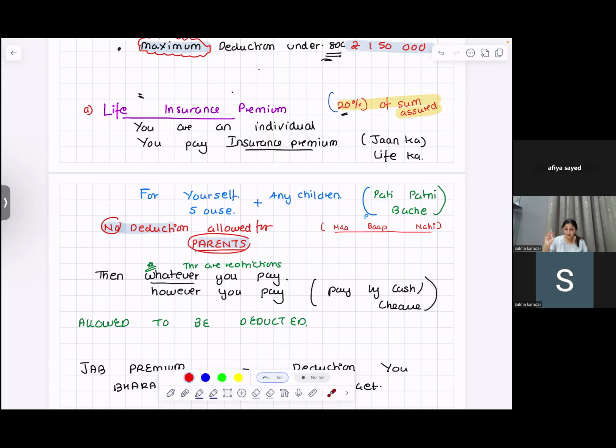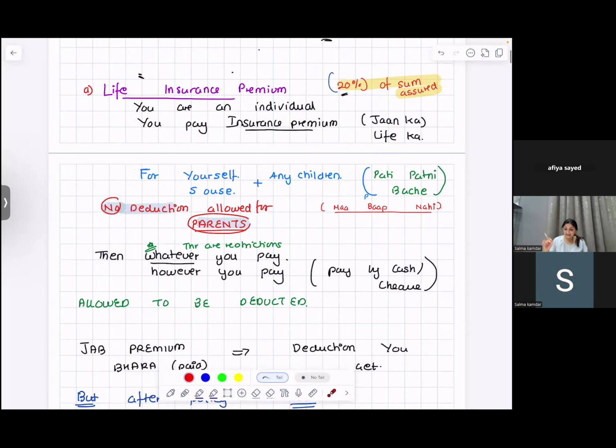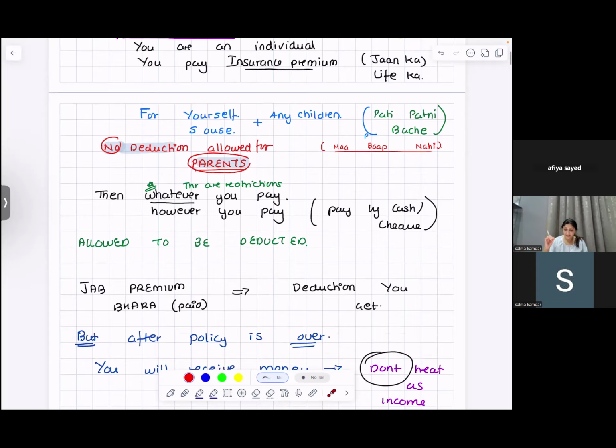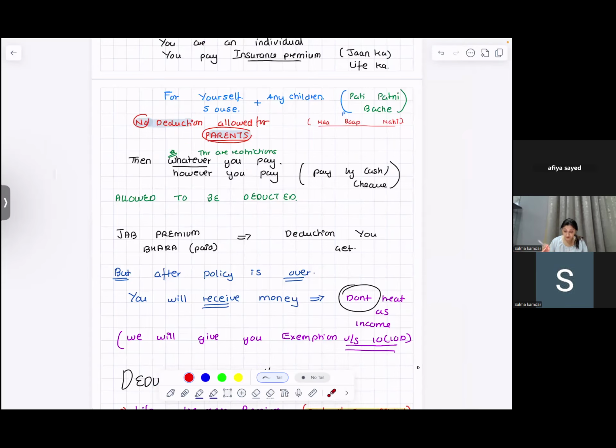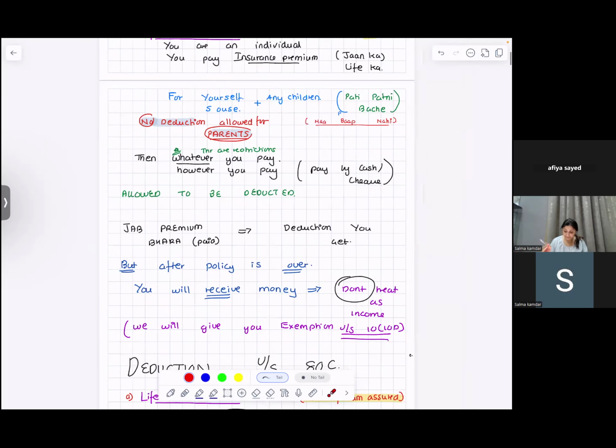Whatever you pay, however you pay, it is allowed to be deducted, but deduction is allowed for what? Life insurance premium, your wife, your children, and yourself. And after the policy is over, you are going to receive the money, right? We tell you that if you're doing a life insurance premium, you're doing a good work. So after the policy is over and you receive this money, please do not treat it as income. Even at that time, we are going to give you exemption under 10(10D).